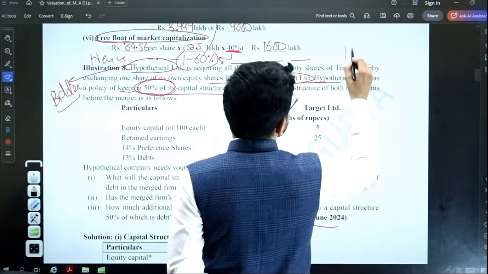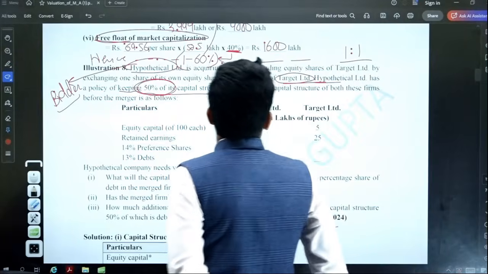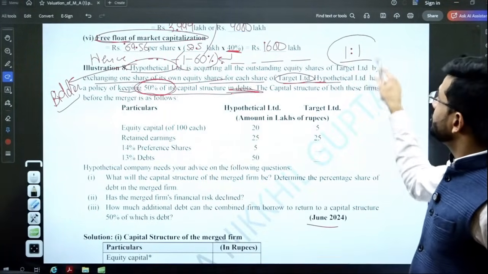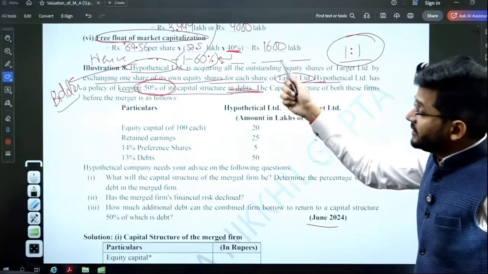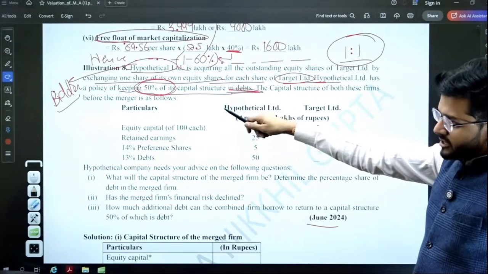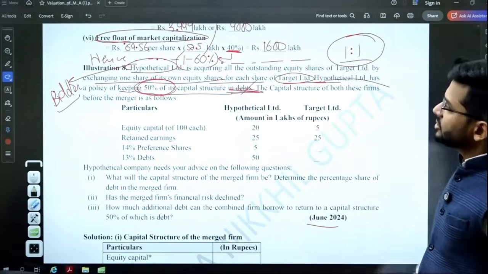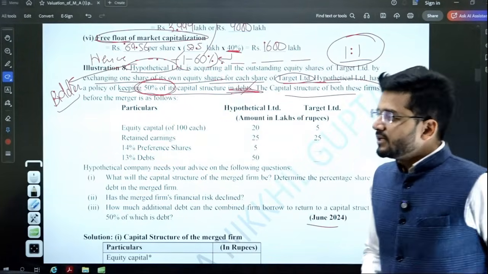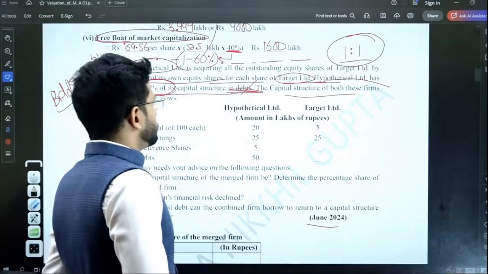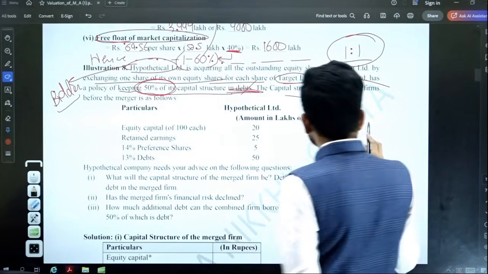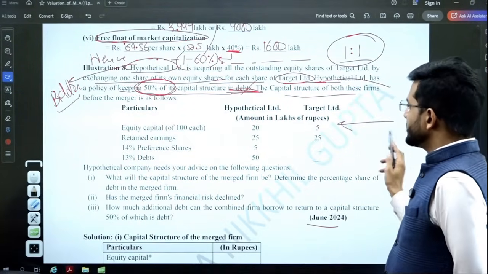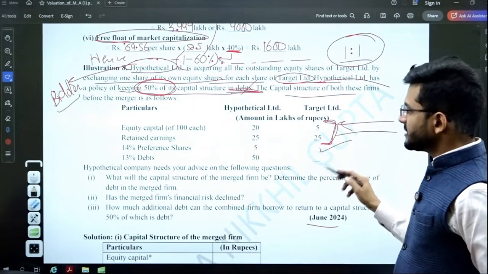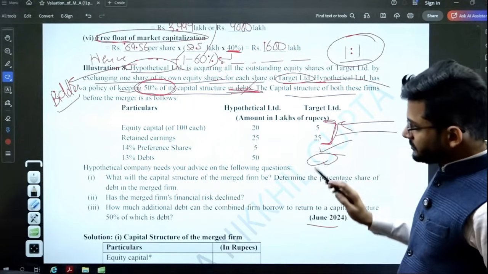The swap ratio is given to you guys. Swap ratio is 1:1. Then the debt to capital ratio is given to you: 50% should be the capital structure which the hypothetical company usually keeps. The capital structure of both these firms before the merger is given to you. First of all, equity is given to you. This is equity plus retained earning. Then preference capital is given to you. Then debt is given to you.